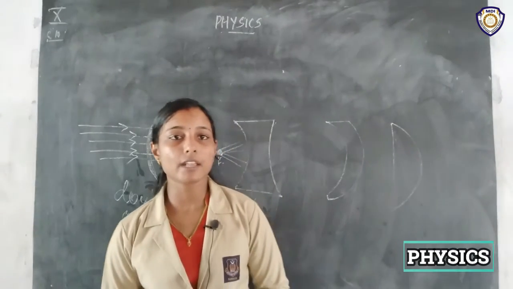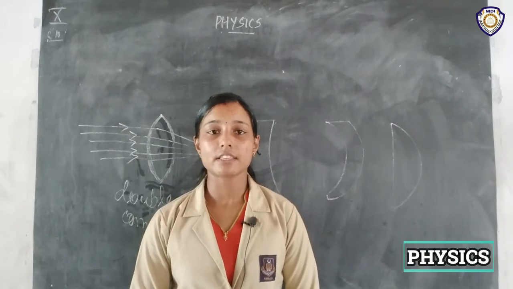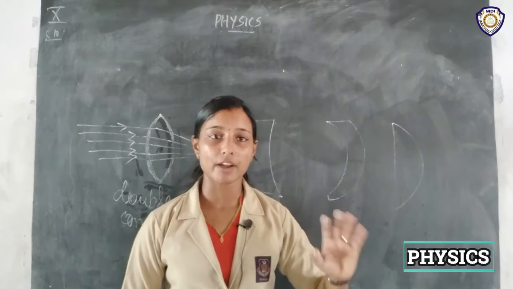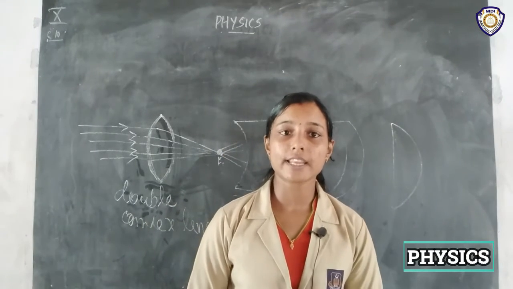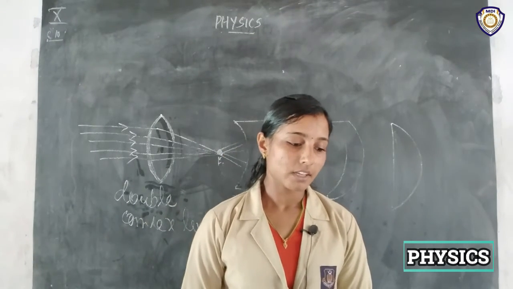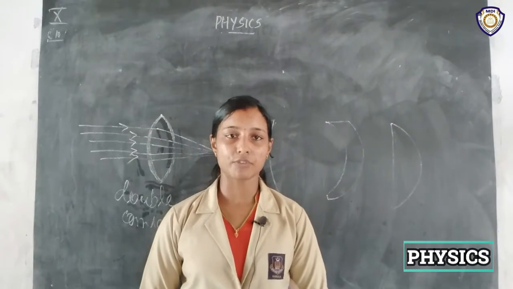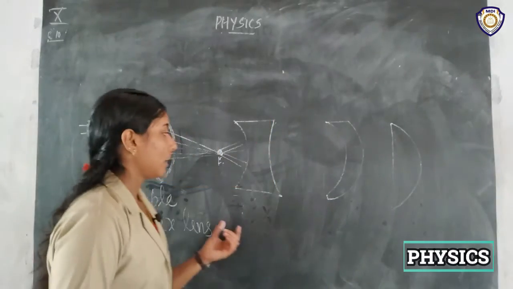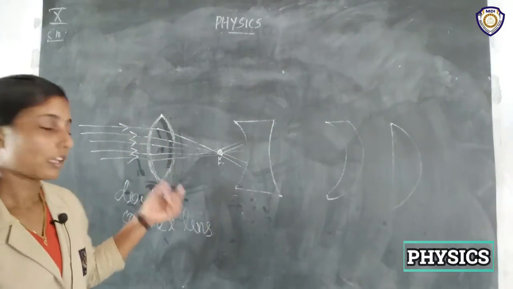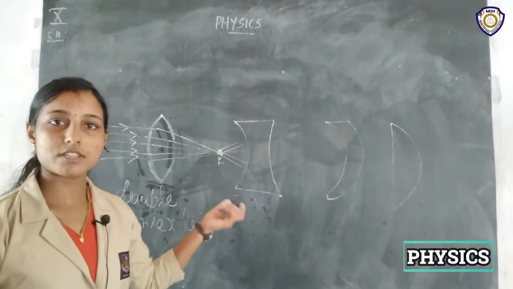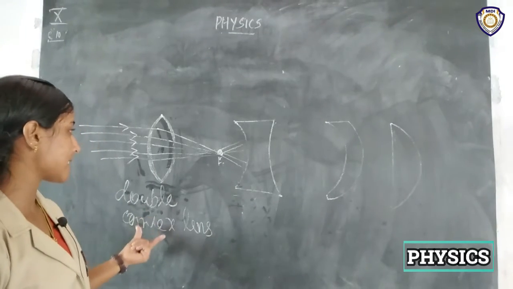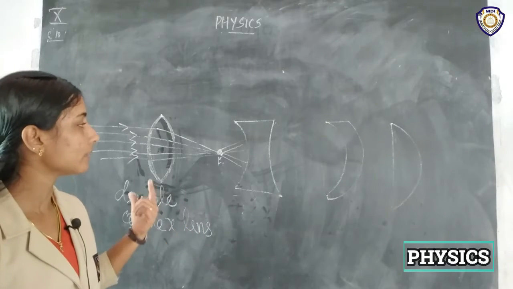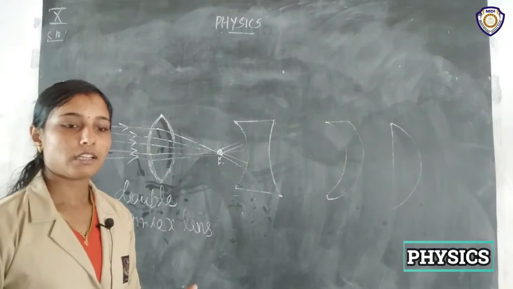While studying this chapter, you should understand the mirror part thoroughly, otherwise you will get confused. Because in the case of mirrors, the concave mirror is converging, right? But in the case of lenses, the convex lens is converging. So you should study both of these thoroughly.